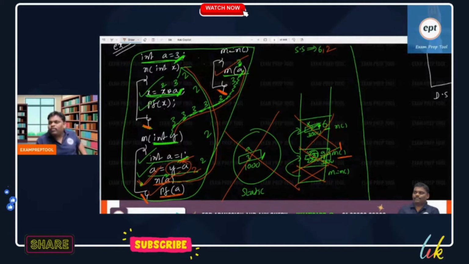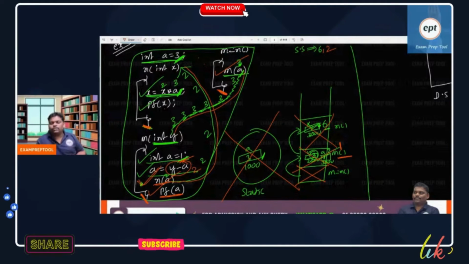Global variable is like, in big companies, a watchman kind of person. You know what the watchman will do? Before the office starts, he will come first, compared to all the people.